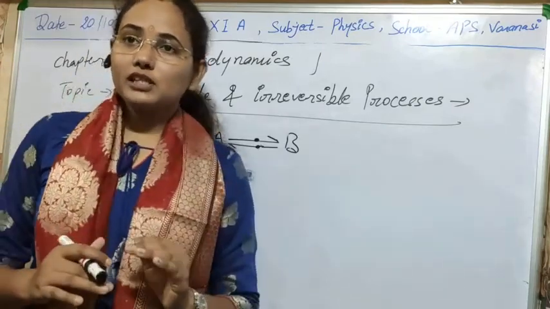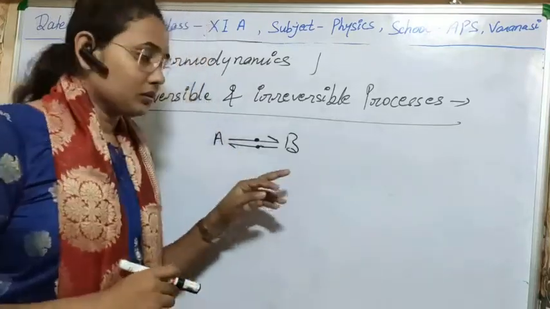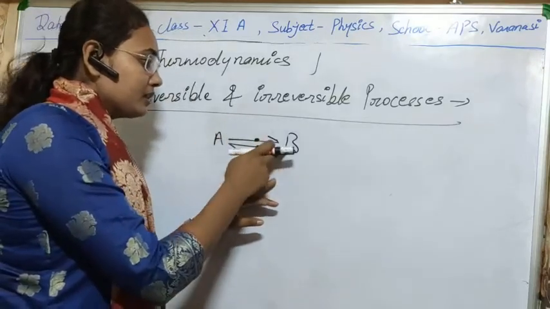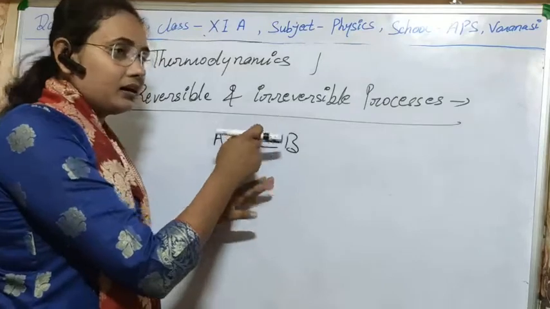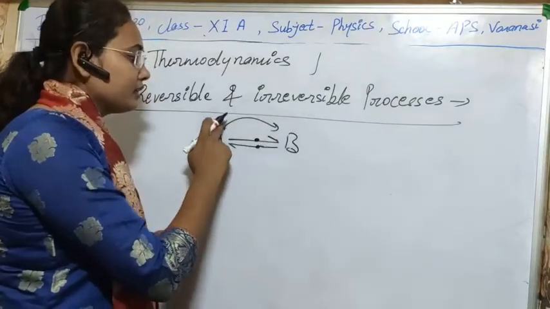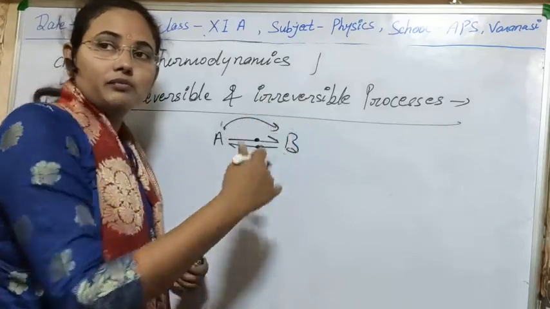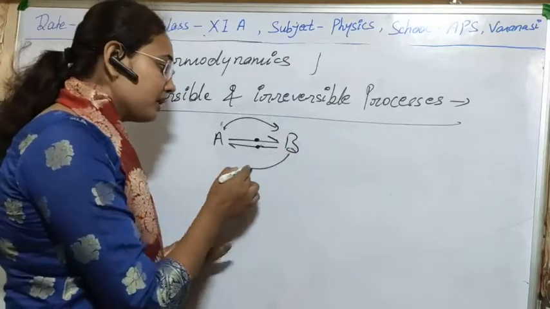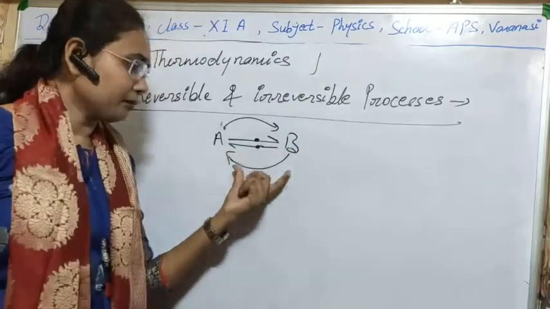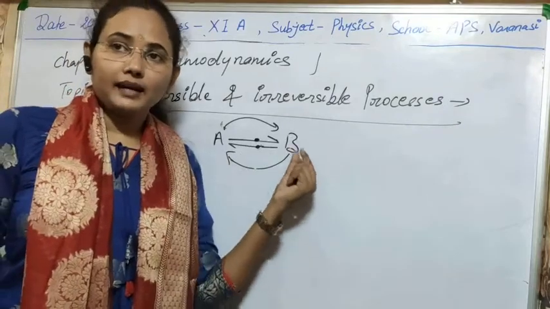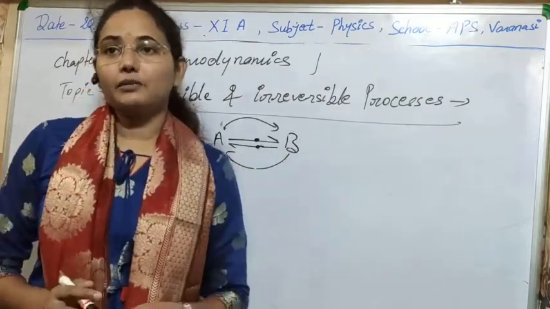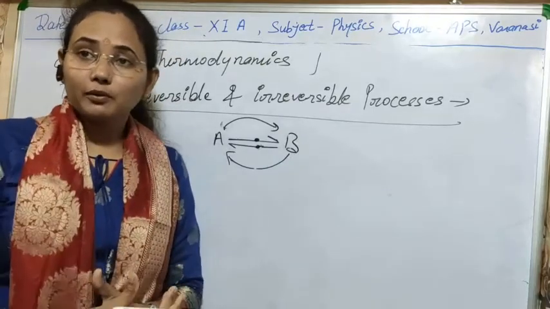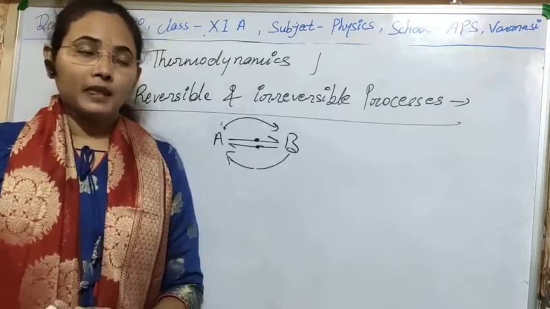It is a process in which all the quasi-static processes must occur in the same manner as in the process A to B. If it is changing from A to B through so many quasi-static processes, then it must return from B to A in the same manner. At every point the two processes must have the same value, means the same internal structure, same internal energy, same other properties, and no loss of heat should occur here.